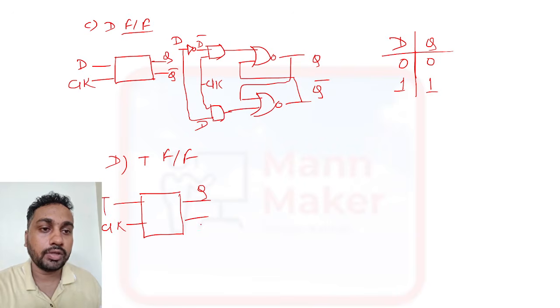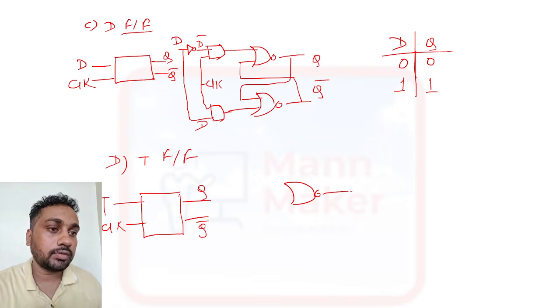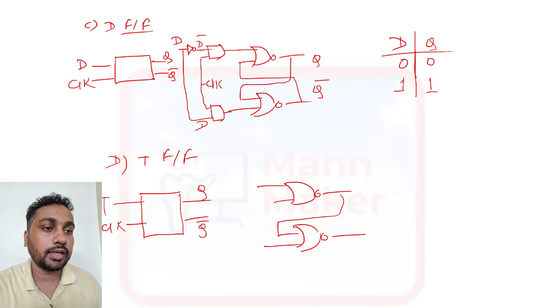And here we have Q and this one is Q bar. Same diagram you need to use like this. This is a NOR gate, and here we have one feedback like this. It will go like this. And here we need to make your clock signal using an AND gate. So this is your clock signal.